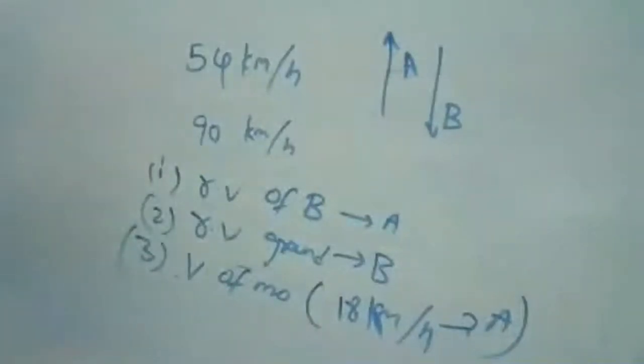As observed by the man standing on the ground.